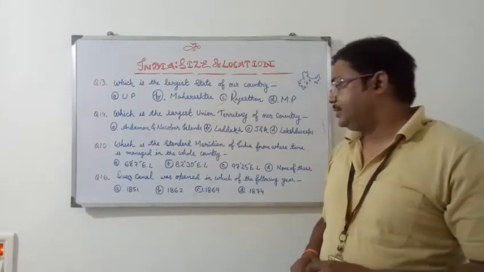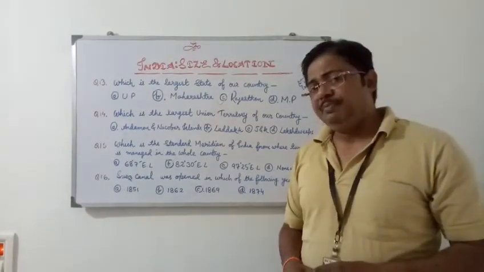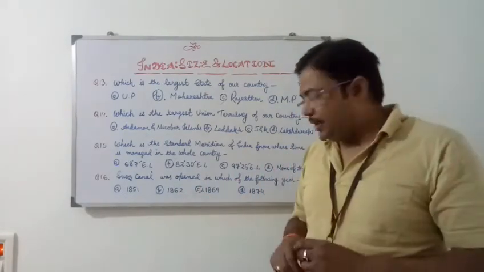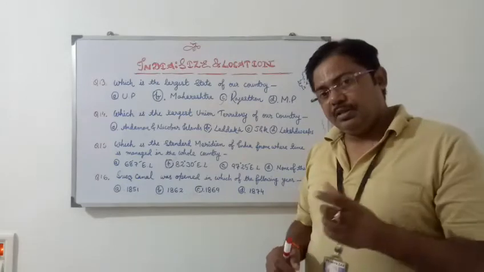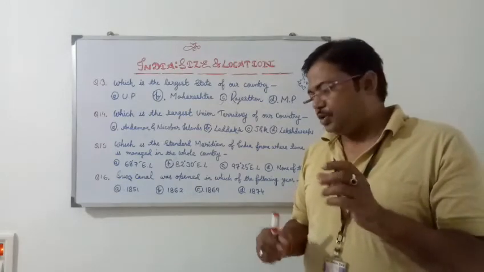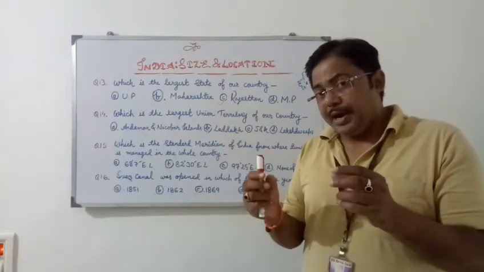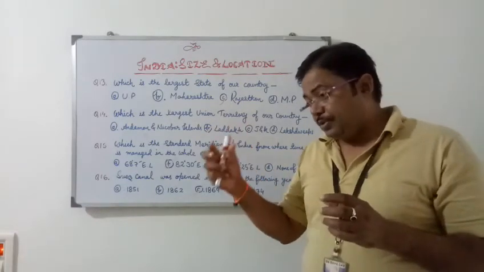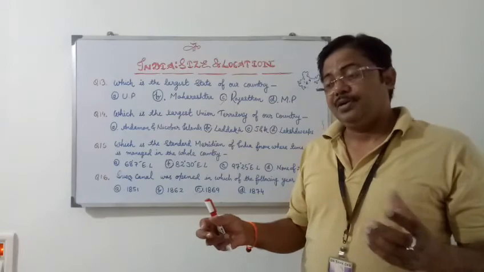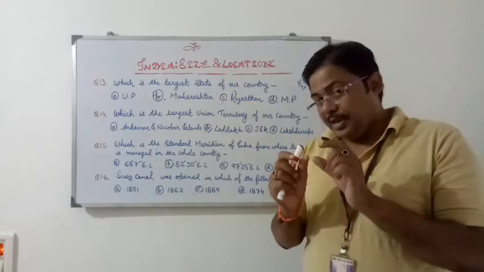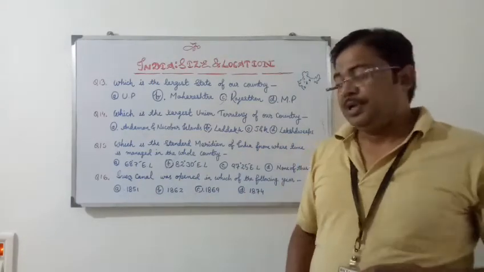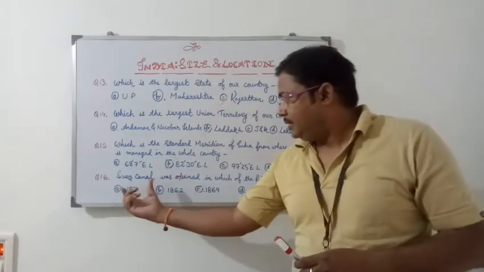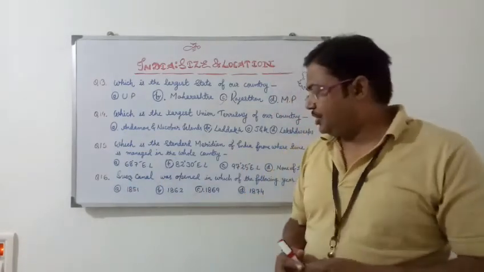I would like to tell you that Suez Canal is located between Asia and Africa. Actually, there was an isthmus there. An isthmus is a narrow strip of land which adjoined Asia and Africa. So that isthmus was cut, and when it was cut, the Suez Canal came into existence.